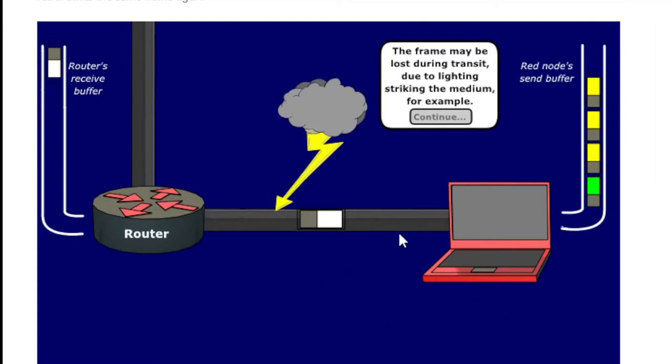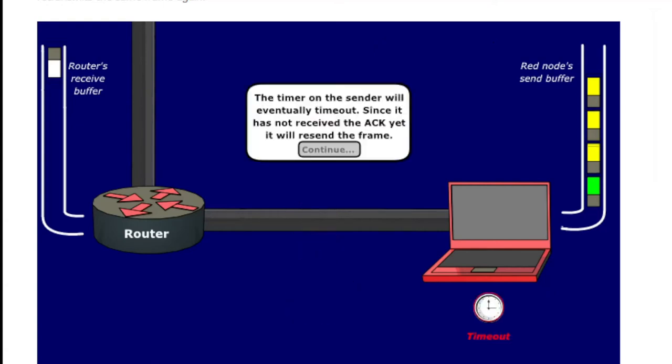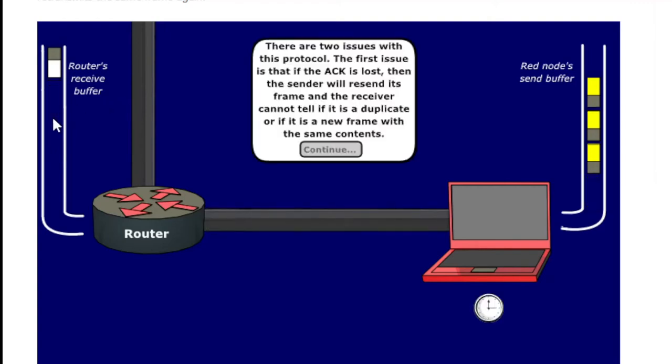But for the next frame, due to network problem, there is a loss of frame, right? So what will be the next process? Let's find out. Now there is no acknowledgement from the receiver. So the sender will wait for the time frame, and after that, it will again send the frame. So that's the process. Again, the sender gets the acknowledgement from the receiver and is ready with the next frame.